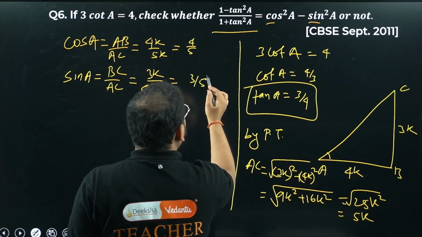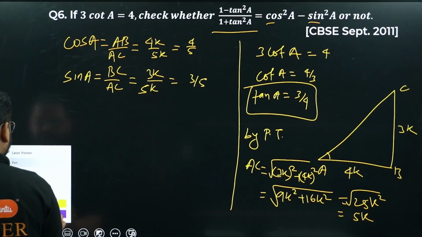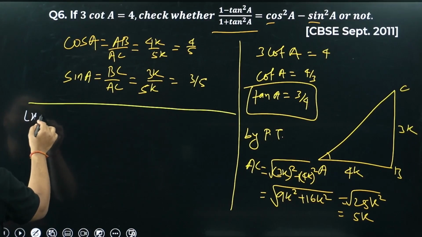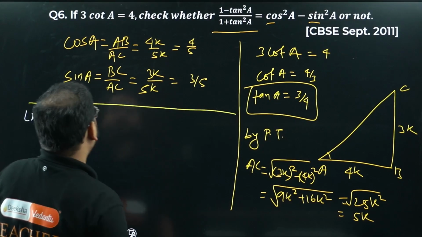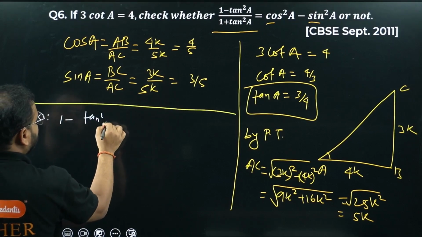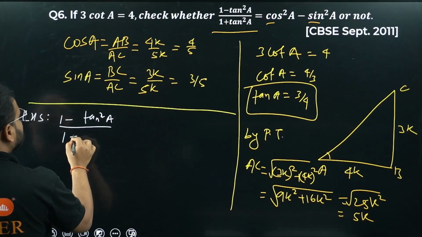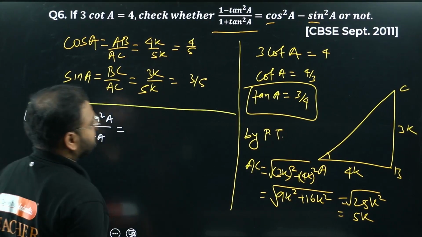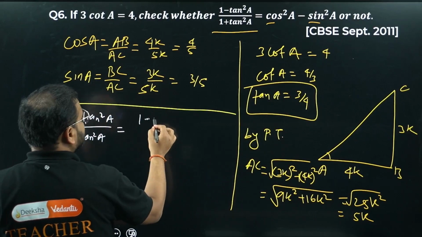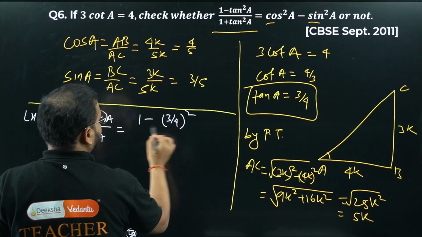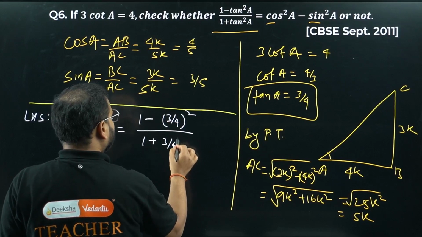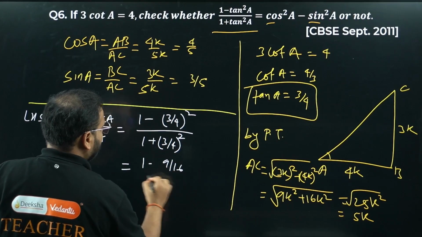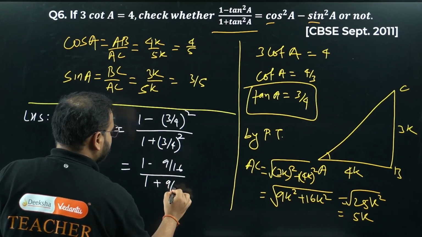Now let's look at the LHS part quickly. What am I getting for LHS? 1 minus tan square A upon 1 plus tan square A. What's tan? 3 by 4. So 1 minus (3 by 4) the square upon 1 plus (3 by 4) the square. Have a look. 1 minus 9 by 16 upon 1 plus 9 by 16.